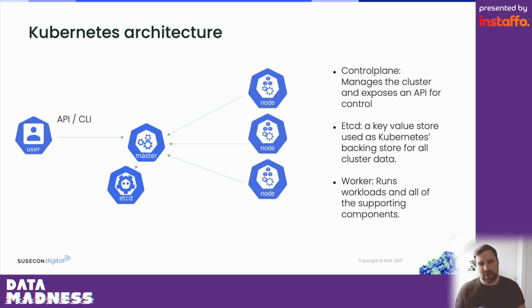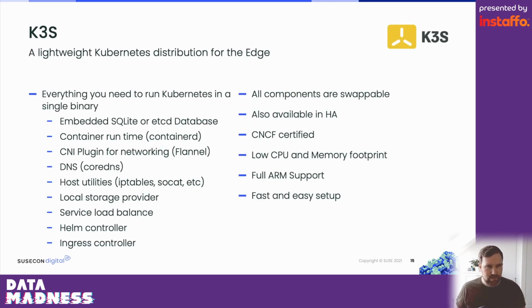To solve this challenge and to still make Kubernetes a good way to work in limited resource environments, we created K3s. K3s is a lightweight Kubernetes distribution, especially tailored for the edge. Of course, it also works on virtual machines in the cloud, in the data center, on bare metal as well, but it's especially made for the edge and edge devices where you have limited resources available.